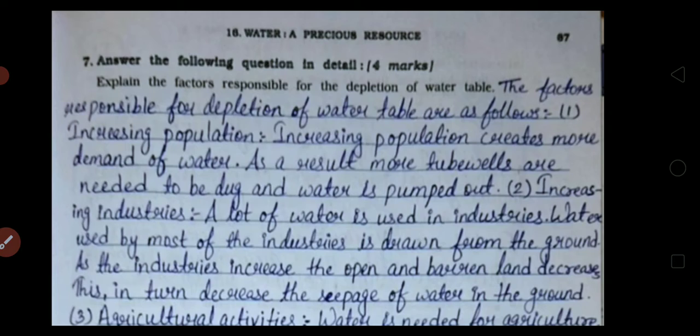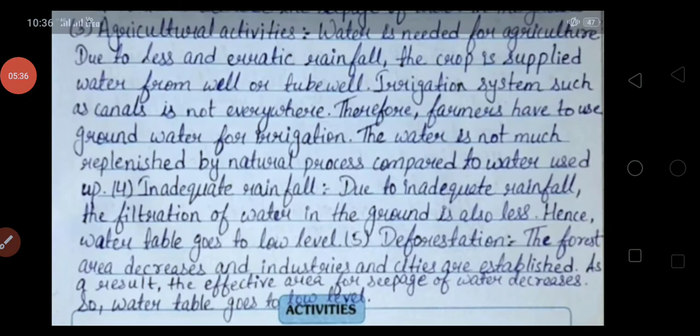And the third point is agricultural activities. Water is needed for agriculture. Due to less and erratic rainfall, the crop is supplied water from well or tube well. Irrigation systems such as canals are not everywhere, and therefore farmers have to use groundwater for irrigation. The water is not much replenished by the natural process compared to water used up.